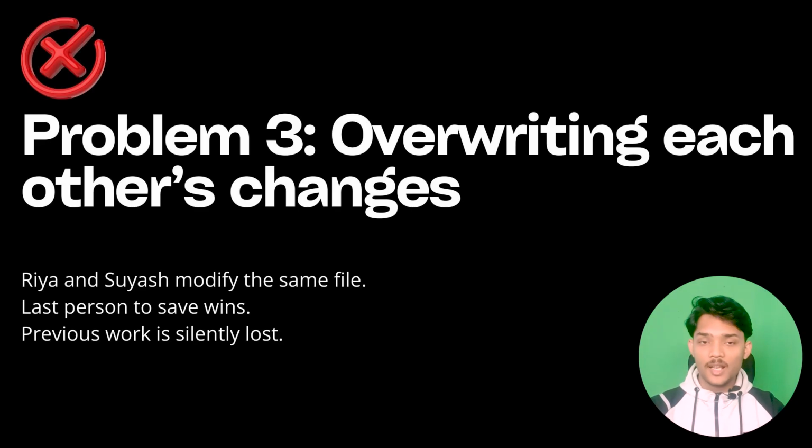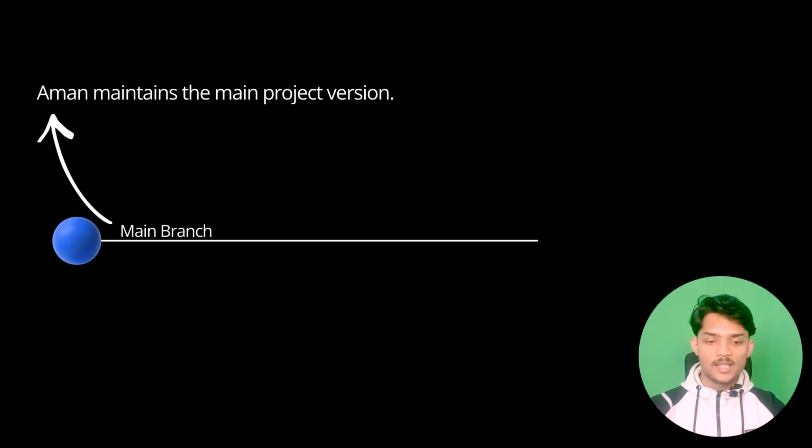So now Aman realizes that we cannot allow everyone to change the main version directly. So he decides everyone has to work on their own branch. So now branching is in action. Now Aman has the main branch, the stable version of the project, and he can review all the incoming changes and decide what gets merged.